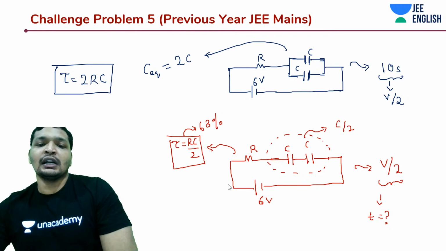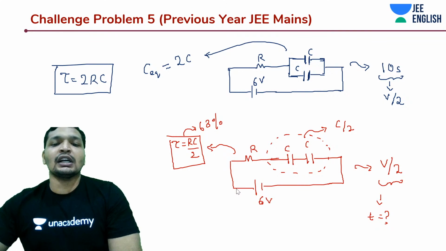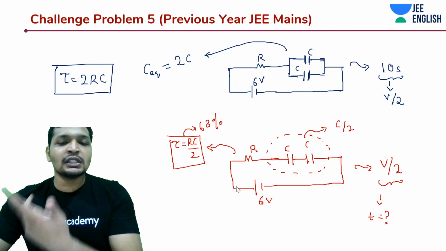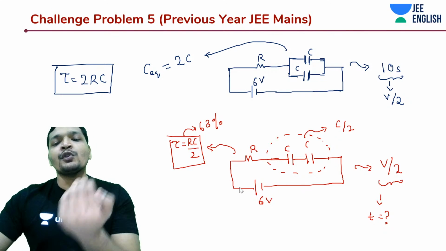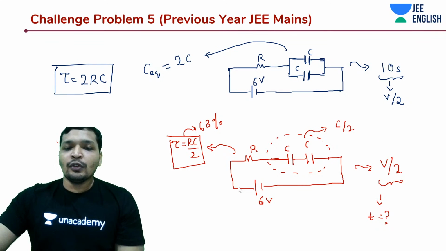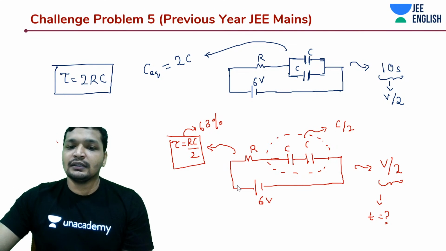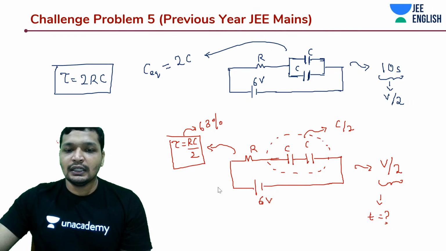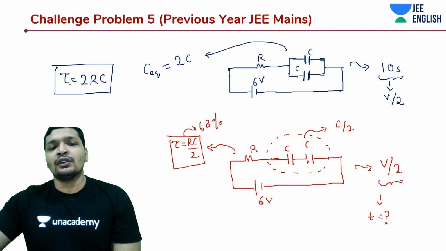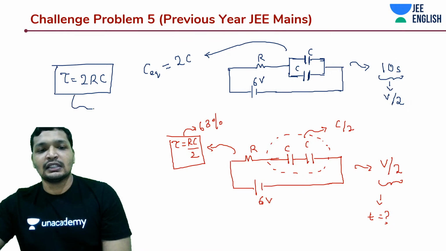It's also logical because there are two capacitors across which you have to deliver 6 volts and 6 volts. Whereas in this you have to only give them 3 and 3 volts and they will reach almost the steady state, isn't it? So should it be more than 10 seconds, or should it be less than 10 seconds?